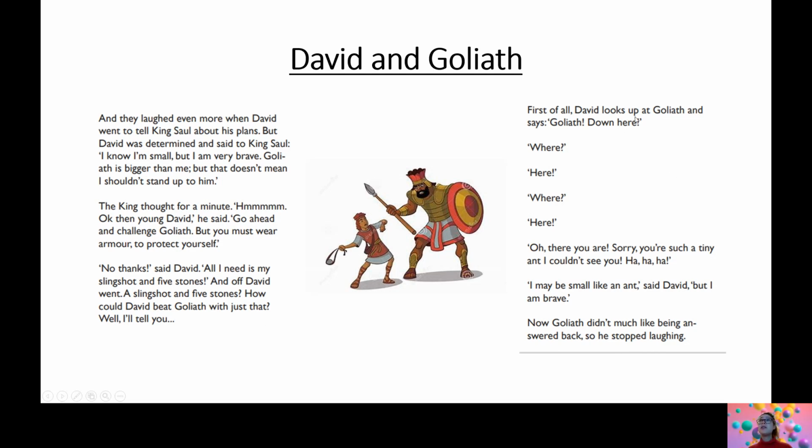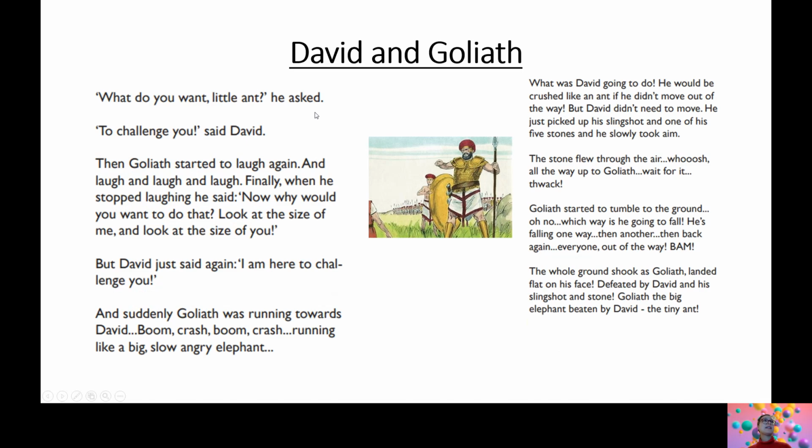First of all, David looks up at Goliath and says, Goliath, down here. Where? Here. Where? Here. Oh, there you are. Sorry, you're such a tiny ant. I couldn't see you. I may be small like an ant, said David, but I am brave. Now Goliath didn't much like being answered back, so he stopped laughing. What do you want, little ant? He asked. To challenge you, said David.